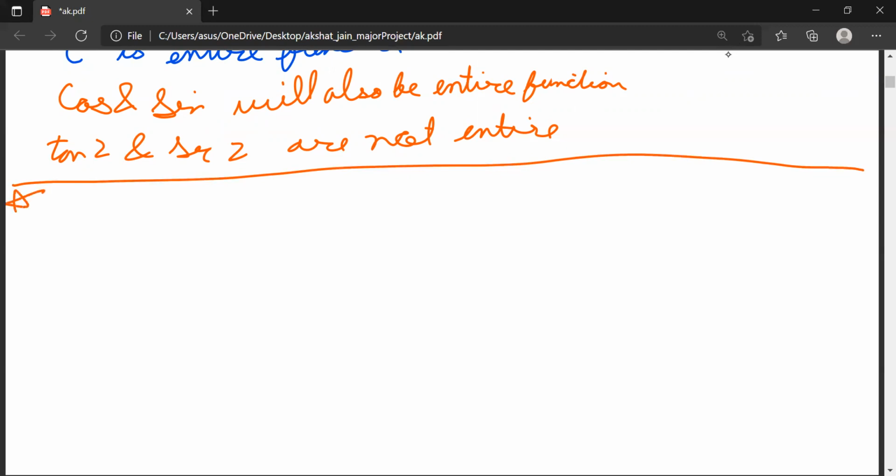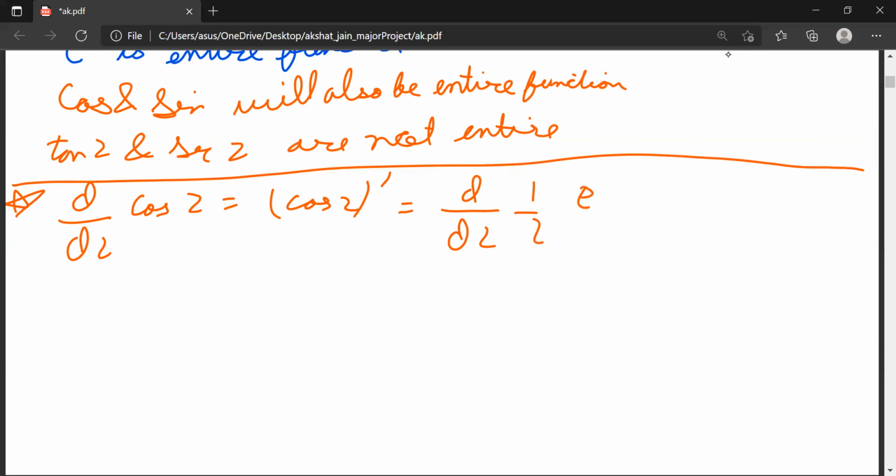Now another property: d by dz of cos z is equal to d by dz of 1 by 2 times e to the power iota z plus e to the power minus iota z.